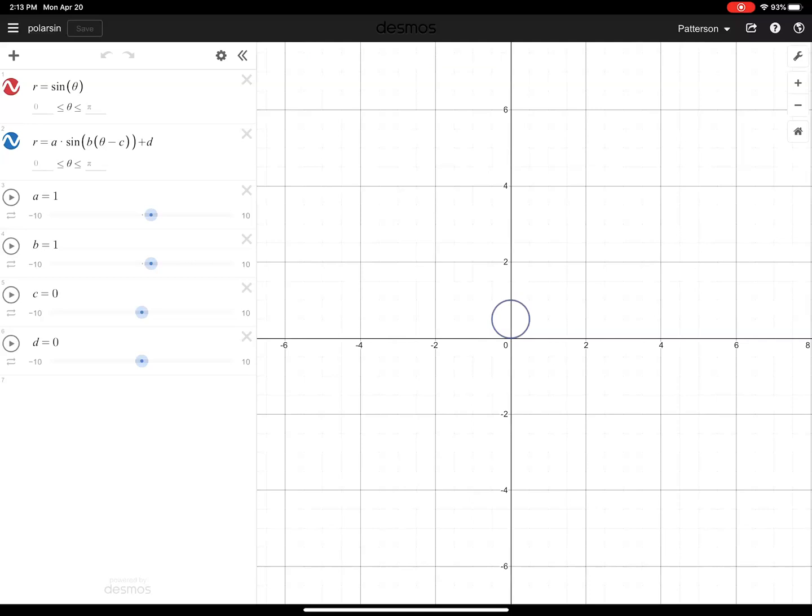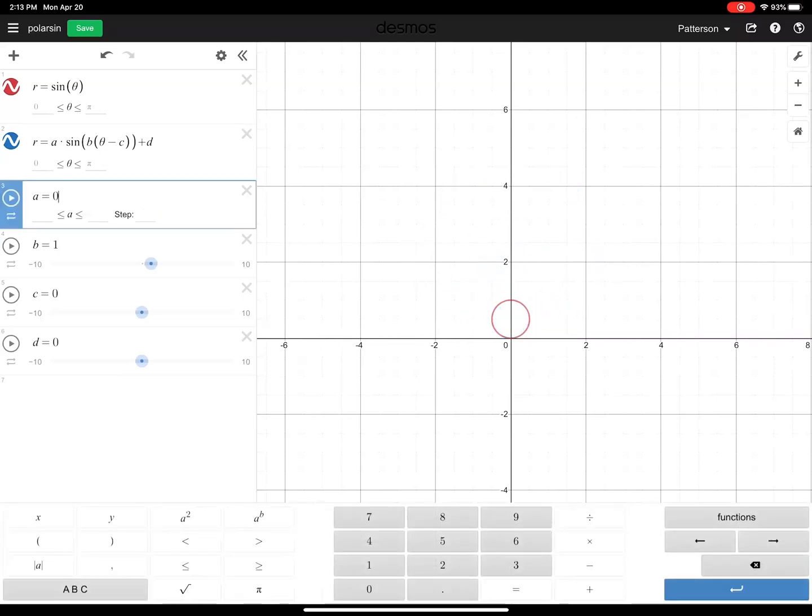All right, so I'm just going to play the A to see what that does. What's going on here? Well, I'll just grab it, move it myself. So I can see that, yep, the same thing's happening no matter what I do with the A value. It's just doing it vertically. All right, I'm going to get A back to 1 so that I can have that. There we go.